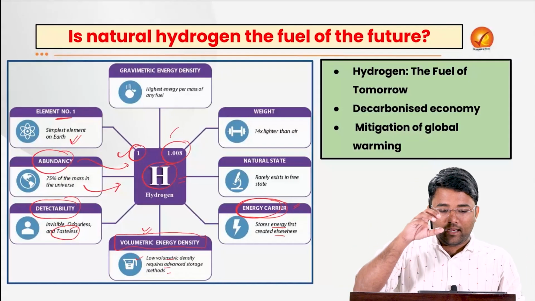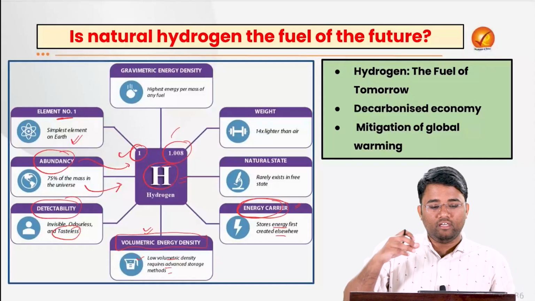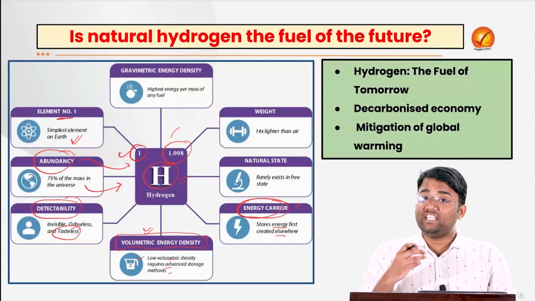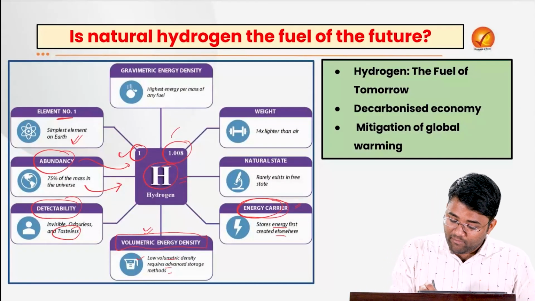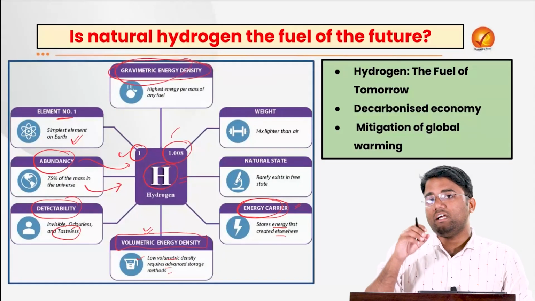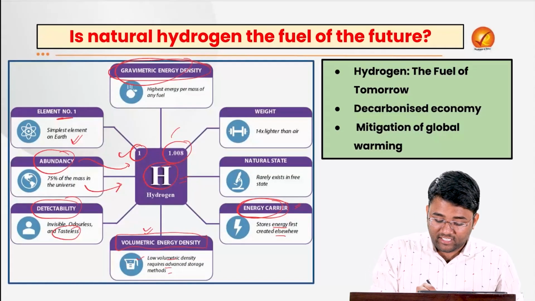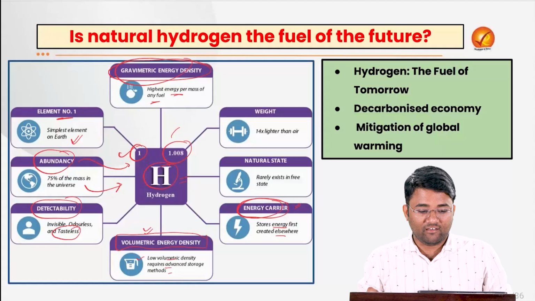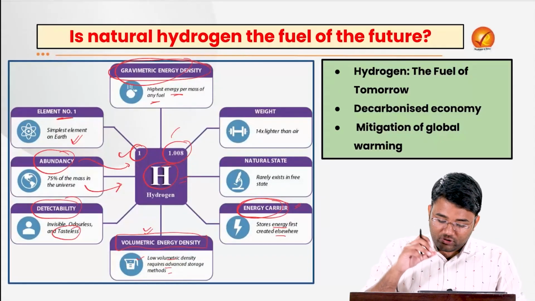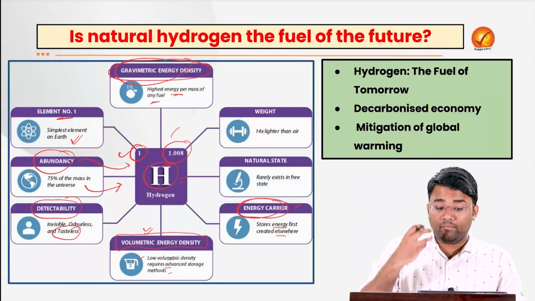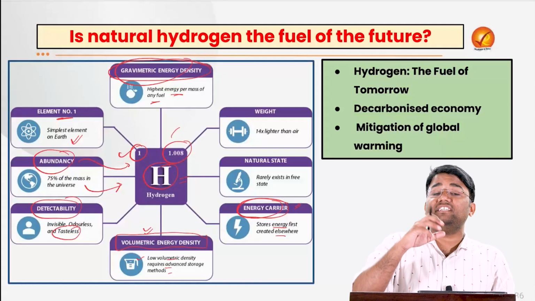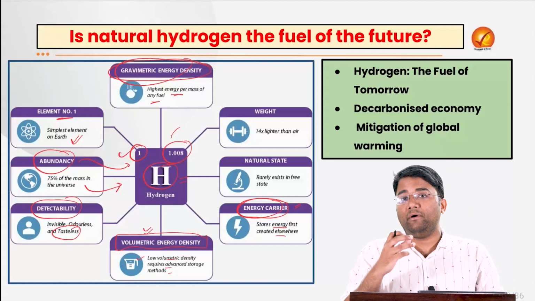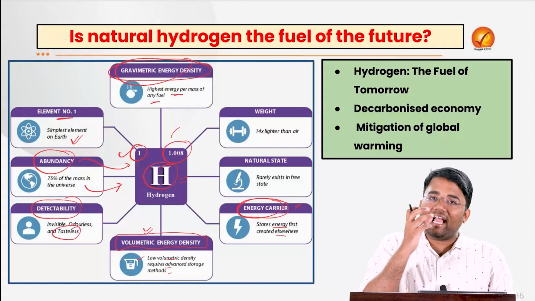How much energy the hydrogen holds per kilogram determines the gravimetric energy density. And hydrogen has the highest energy per mass of any fuel, and because of this high gravimetric energy density, it is suitable for rockets and planes, where weight matters.